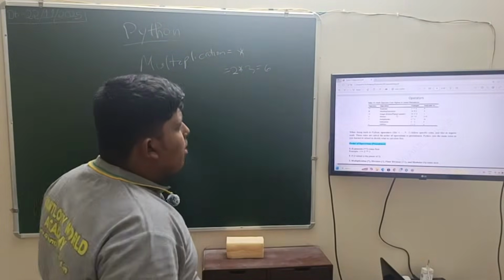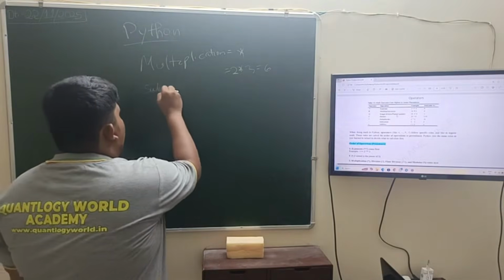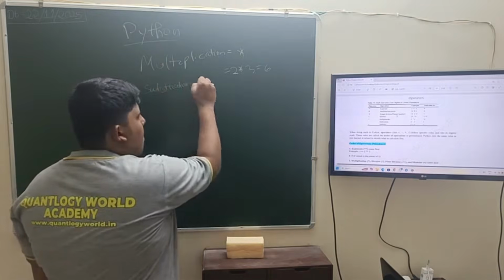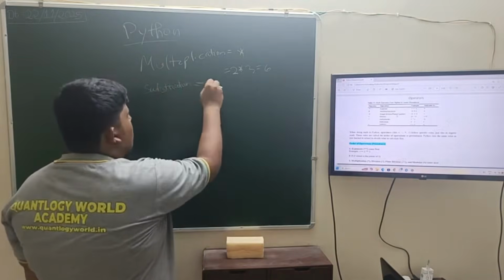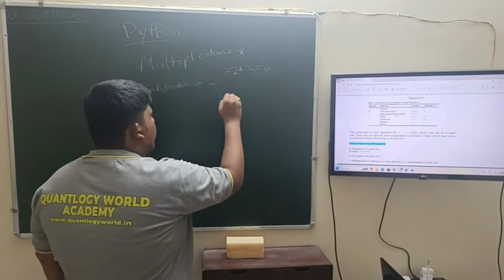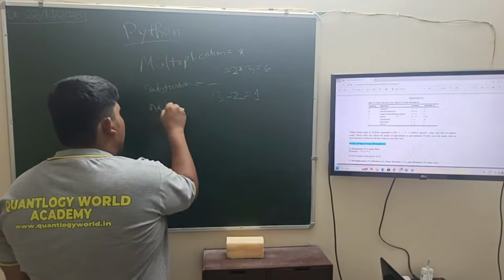Next arithmetic operator is subtraction. Subtraction is represented by the minus symbol. For example, 3 minus 2 is 1. Next is addition.